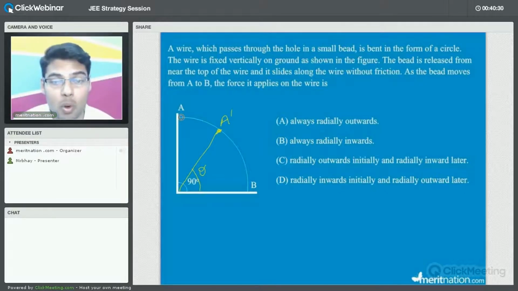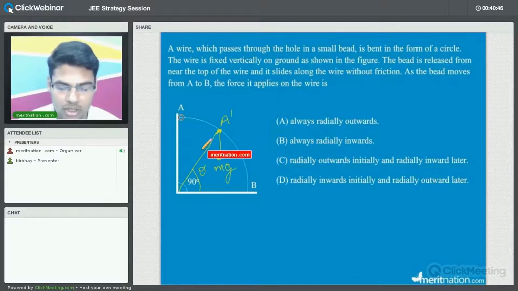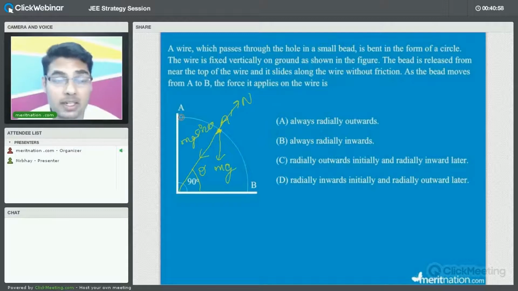So if we find out the direction of the force on the bead, the direction of the force on the wire will be just opposite. Yes. So let us try to do it for this bead, that is this object. Let us say the mass is small m. So there will be the gravitational force, that is mg, acting downward, and here you will have mg sine theta as its component. Now as all of you know, the normal reaction will be radially inward or radially outward. Let us show it as radially outward here.